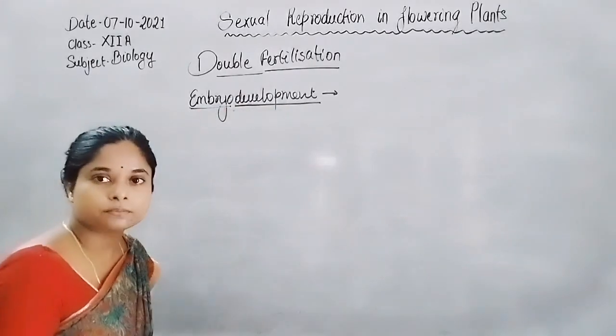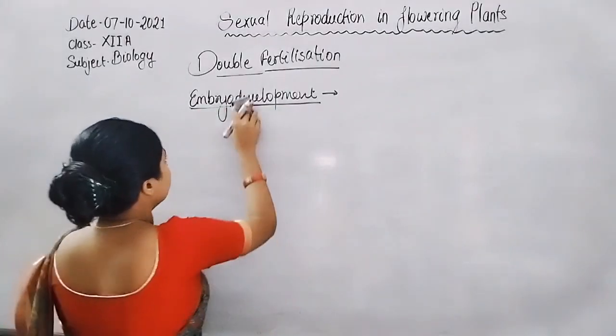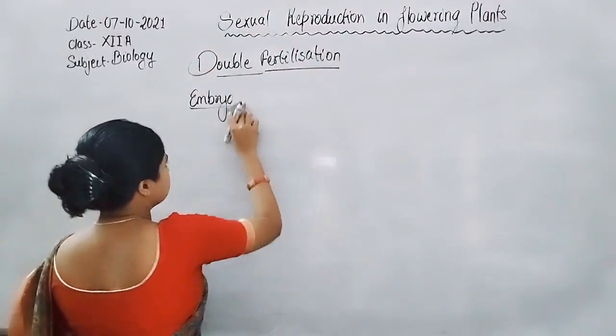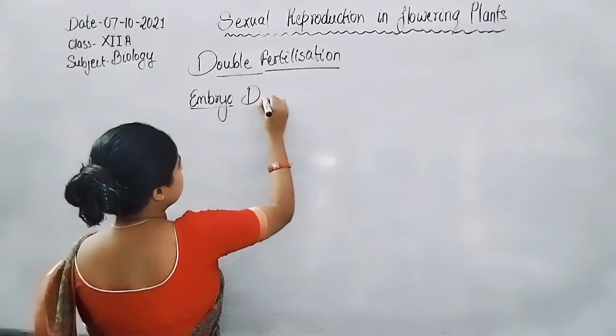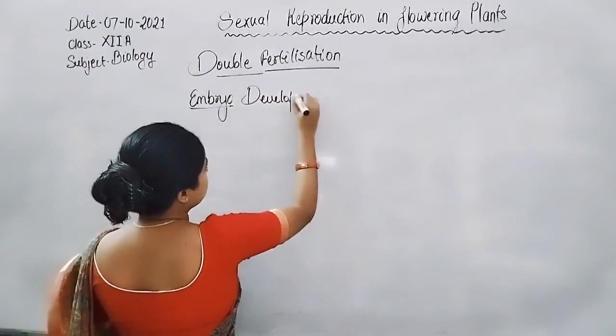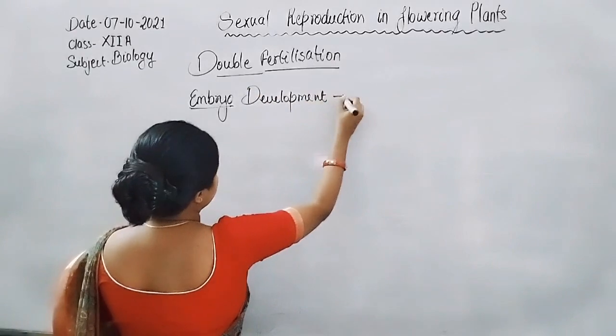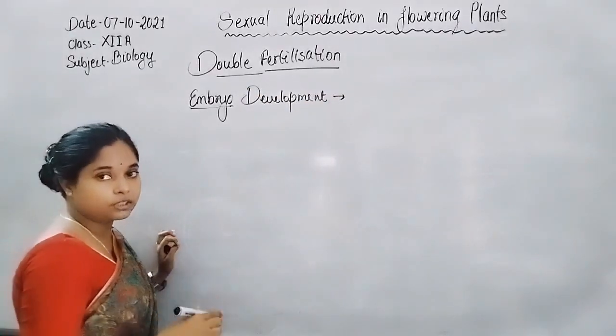Embryo development takes place after the double fertilization.